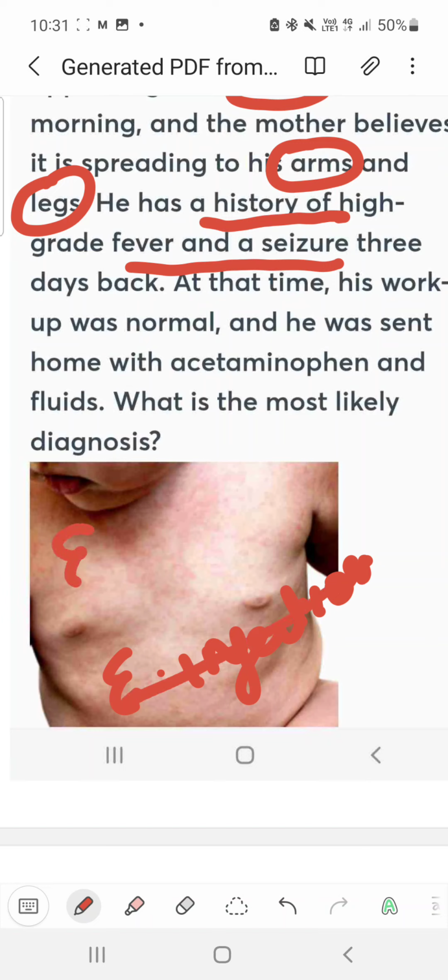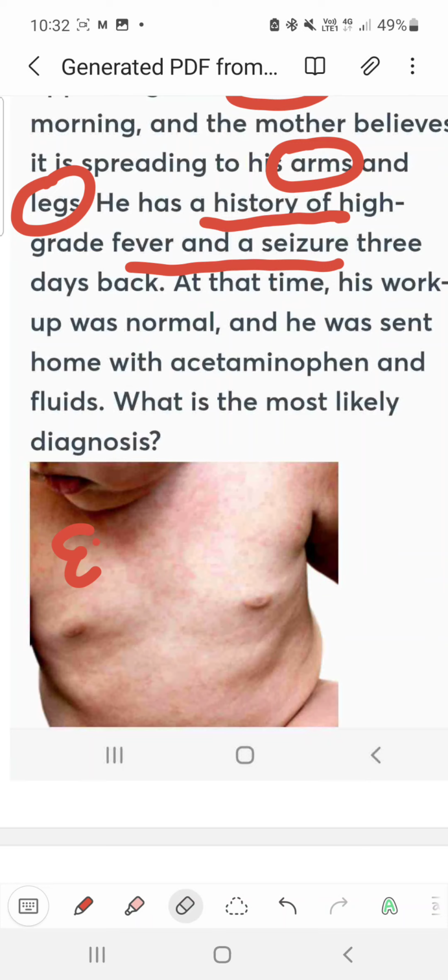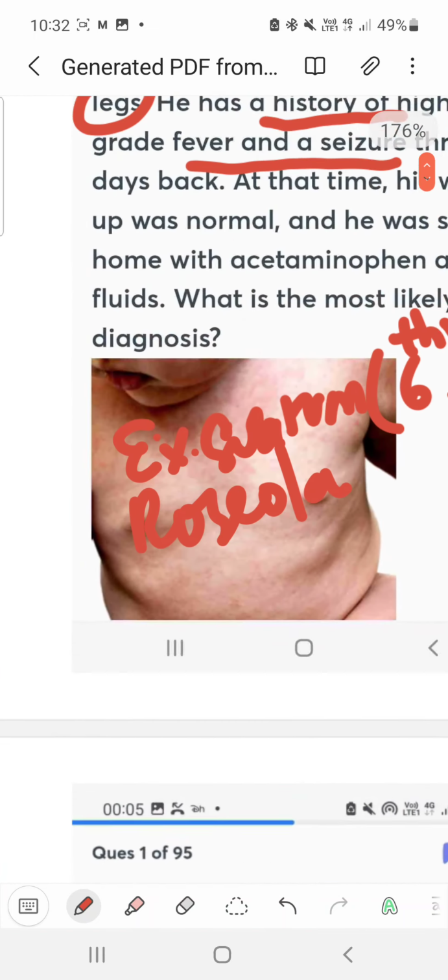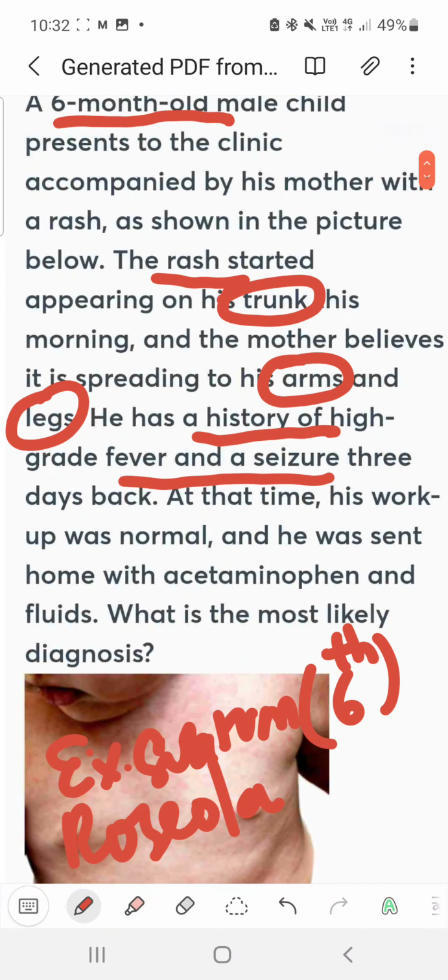This is exanthem subitum, roseola infantum. So roseola, you have to remember, when the fever subsides, the rash appears. In case of measles, or rubeola, it is both together. This is roseola infantum, or we call it exanthem subitum. Another name is sixth disease. You can see the first appearance is in the trunk. In measles, it would be behind the ear.